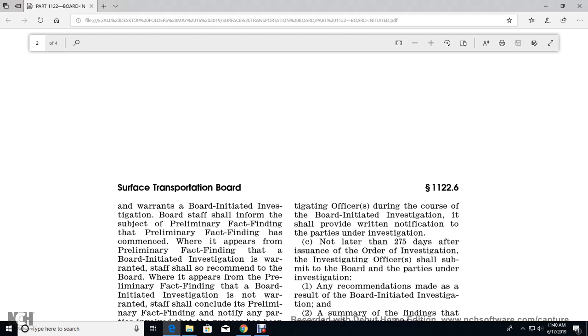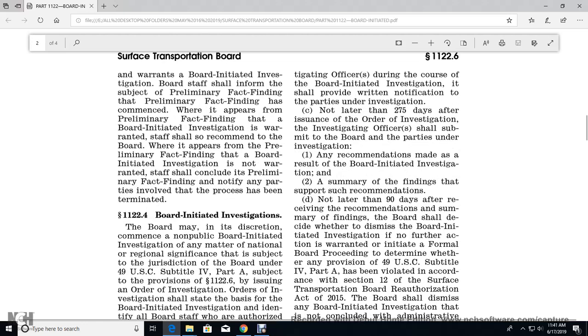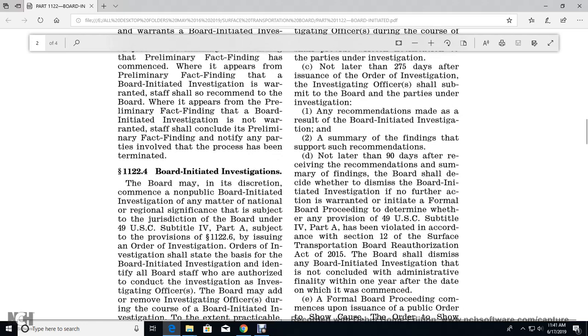The investigating officer shall submit to the Board and the parties to the investigation any recommendations made with the result of the Board-initiated investigation, and a summary of the findings in support of such recommendations, no later than 90 days after receiving the recommendation. Based on the summary of the findings, the Board shall decide whether to dismiss the Board-initiated investigation with no further action, or whether to initiate a formal Board proceeding to determine